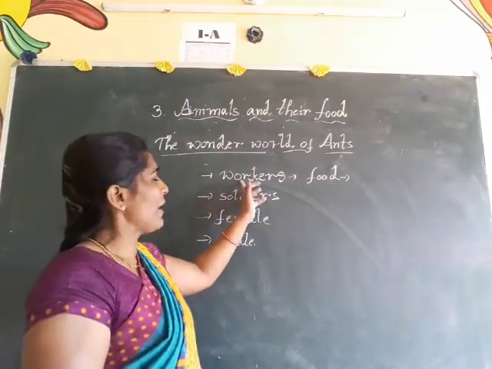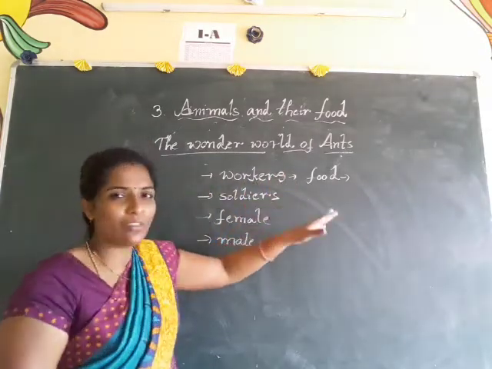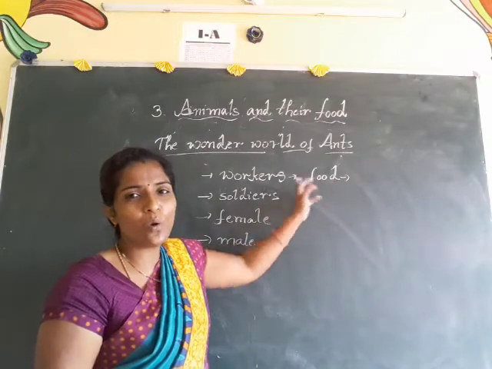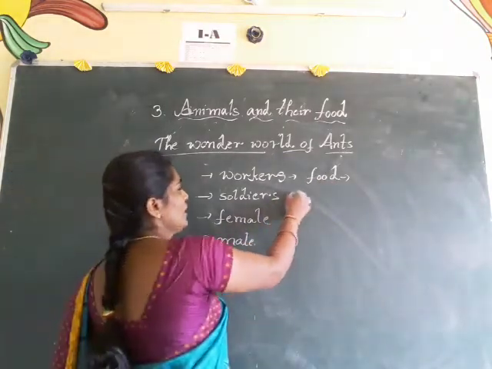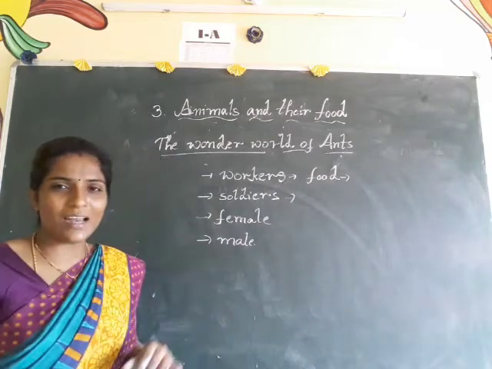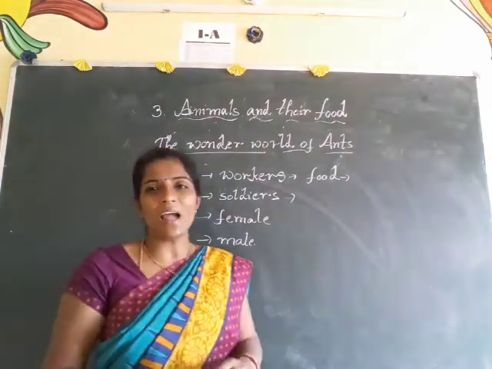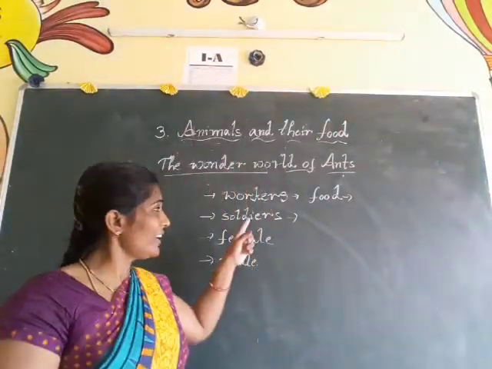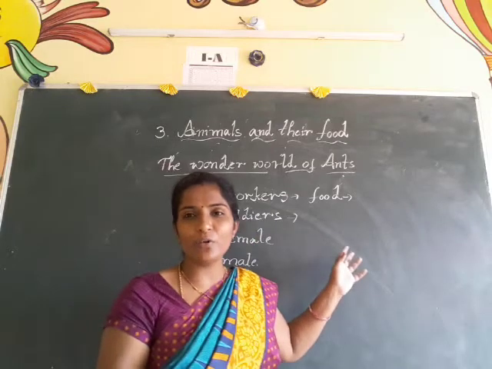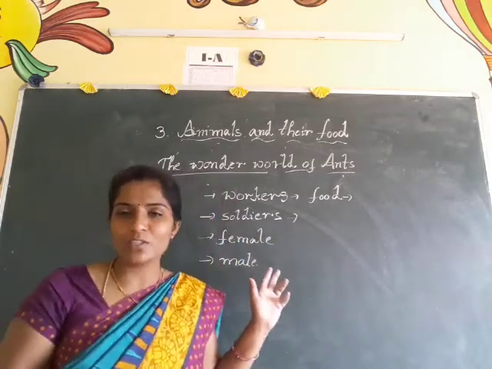These worker ants collect food from any object and carry it to the whole colony, and soldier ants will protect all the ants. Worker ants collect and stock food for all the ants.